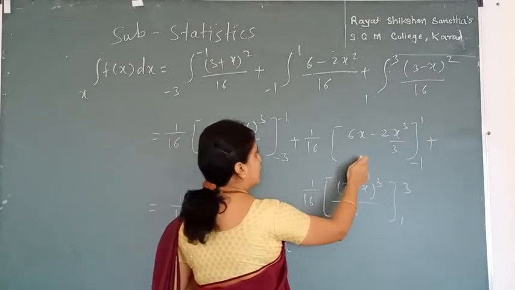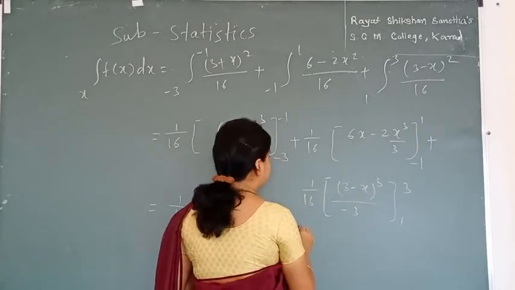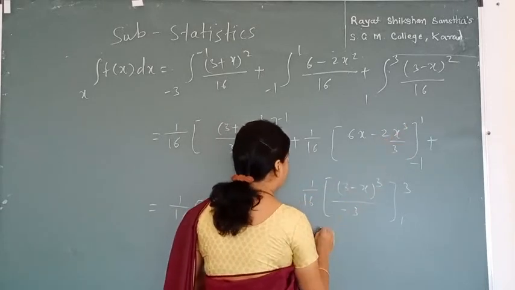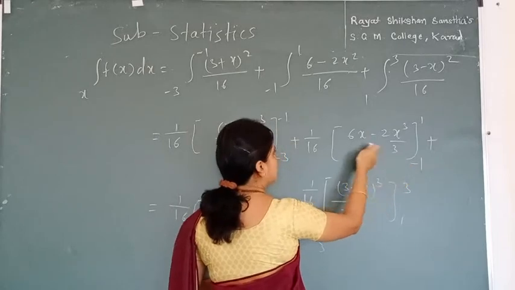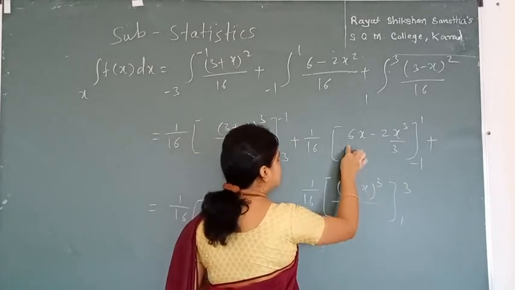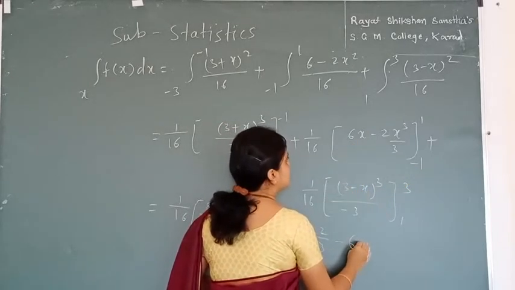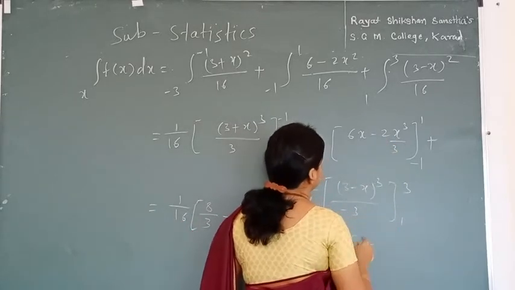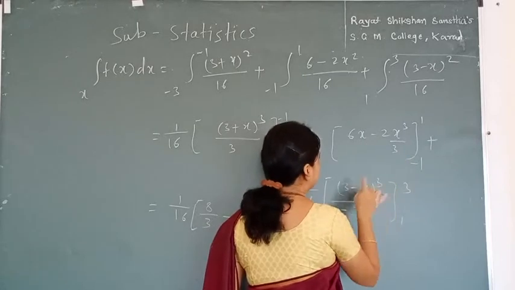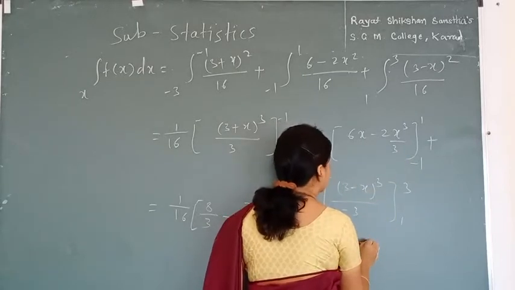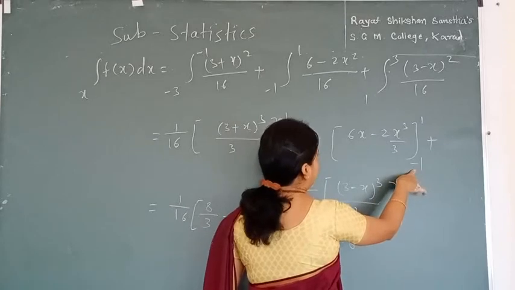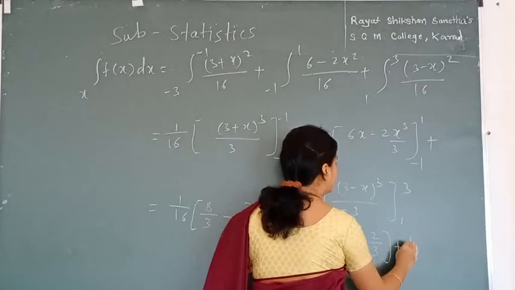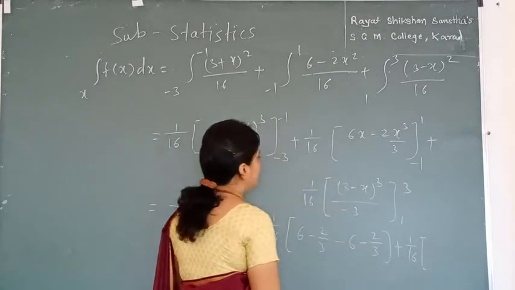For this we have again put first of all 1, so we get this as 6 minus over here 1 cube is 1, hence it is 2 by 3. Again if we put -1 we get this as -6 minus plus I have 2 by 3, but this minus and this minus is plus, but again we have one more minus since it is for lower range, hence we have again minus sign with answer as 2 by 3 plus 1 upon 16 into bracket the last range.